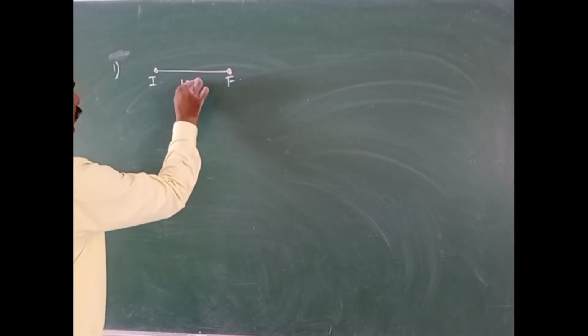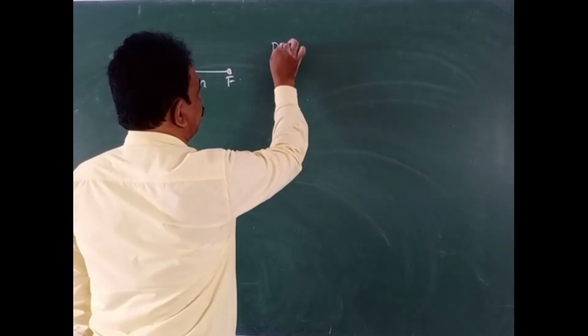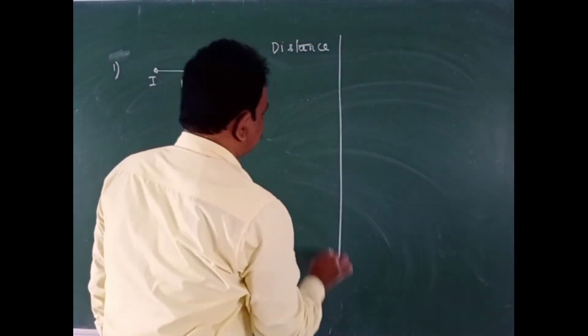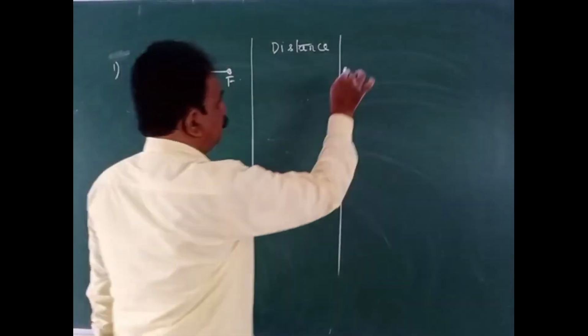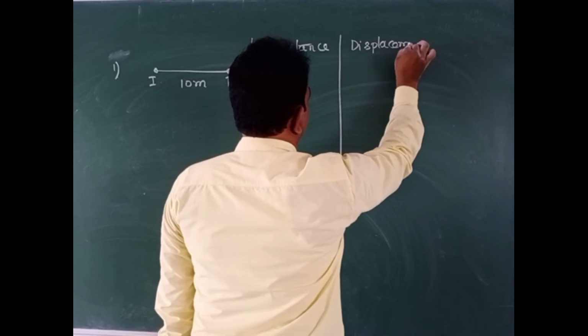It traveled 10 meter and came to the final position. Now, what is the value of distance? What is the value of displacement?